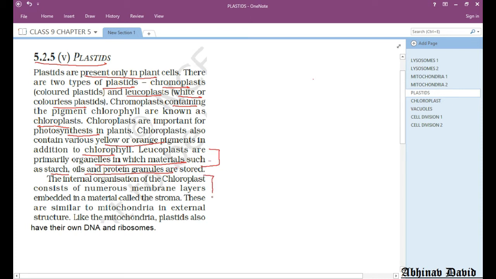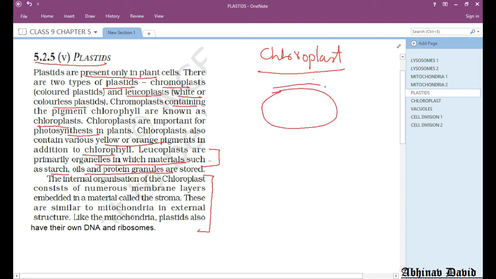Now in this part of the paragraph, this is the second paragraph, and here we are going to study the structure of chloroplast. Now chloroplast is an organelle which is a double membrane bound structure. Always remember that, like mitochondria, chloroplast also has two membranes, the outer membrane and the inner membrane.